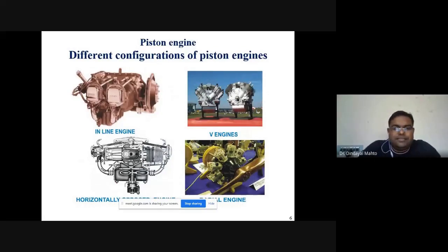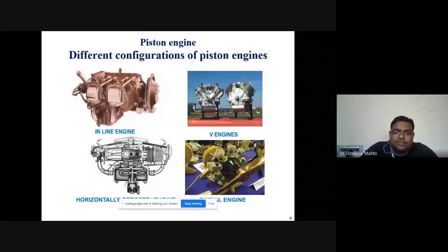So these are the different configurations of piston engines which were used earlier. The first, at the top left corner, is the inline engine arrangement, where cylinders are arranged in line. This kind of configuration is used particularly in truck engines, where we are using multiple cylinders. The second configuration, at the bottom left corner, is called horizontally opposed, where pistons are horizontally opposed to each other. Both connecting rods of those pistons are connected to the single crankshaft where we are generating the power.